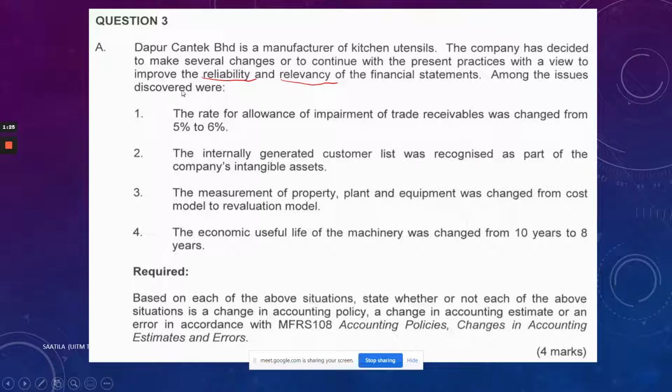Among the issues discovered were, so before we go through the question, let us look at the requirement, what you are asked to actually do based on the above situations. You have four situations there. You are to state whether or not each of the above situations is a change in accounting policy. Remember, you are asked to just state. You don't have to explain.